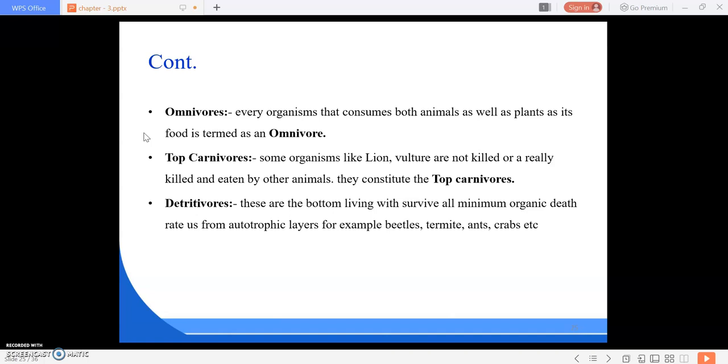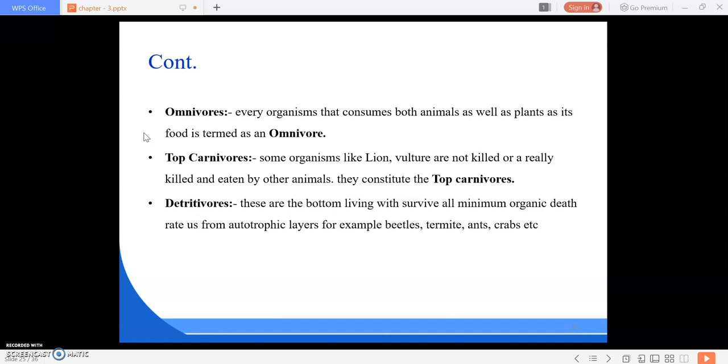Next is the top carnivores. Who are they? Some organisms like the lion and vulture are not killed and eaten by other animals, and they constitute the top carnivores. We cannot easily kill a lion or vulture, but if they are killed by an animal and eaten by other animals, then they are not the top carnivores. Next is the detritivores.